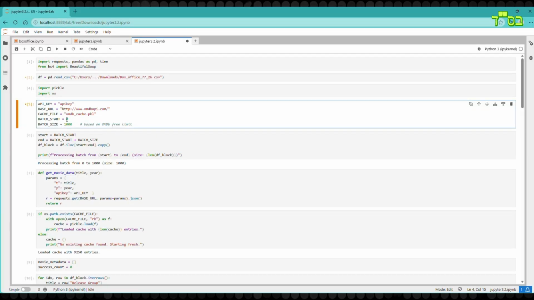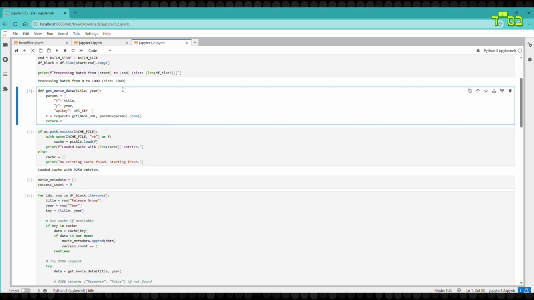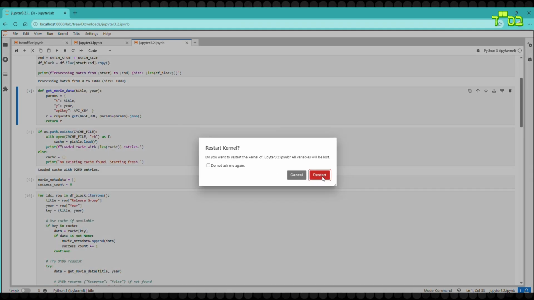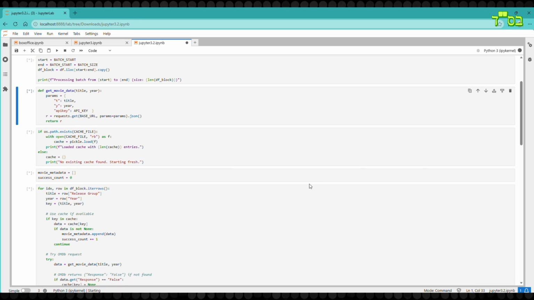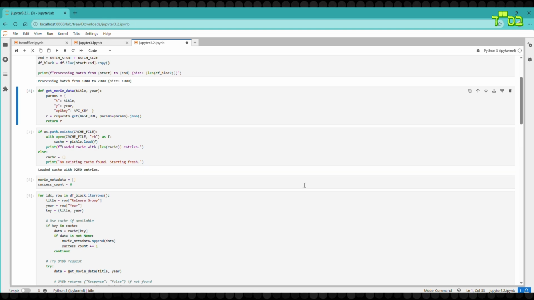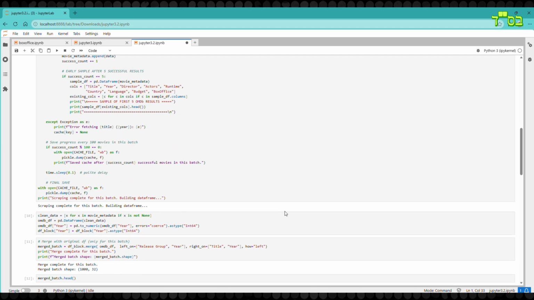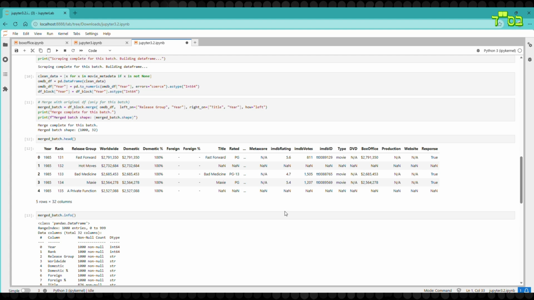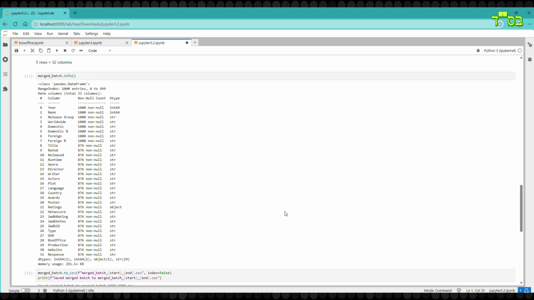The next day, once the free daily limit from OMDb has been reset, the script can be changed slightly and run again in order to get the next section of the dataset filled. This time, the crucial last step of exporting the dataset as a CSV file can be seen at the end of the script after the initial checks of the new data frame are shown. Now we have another completed part of the dataset.